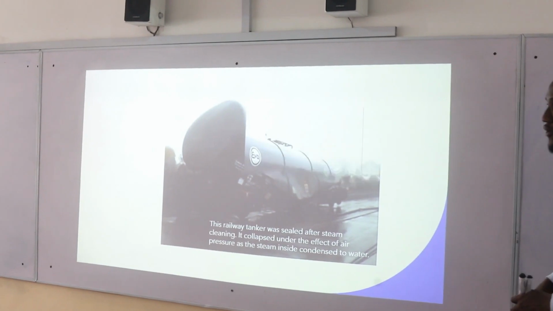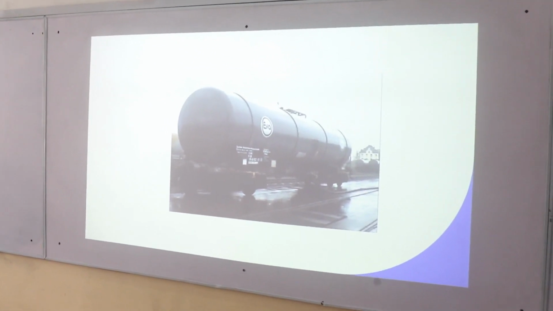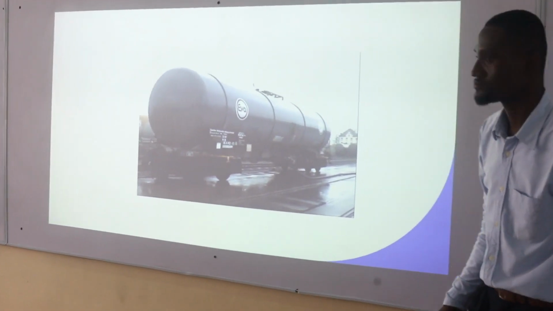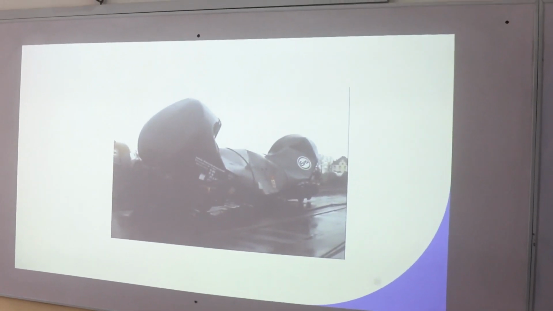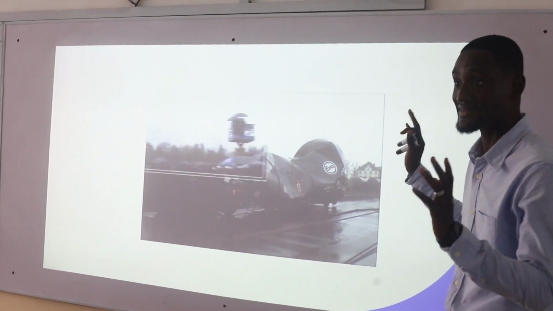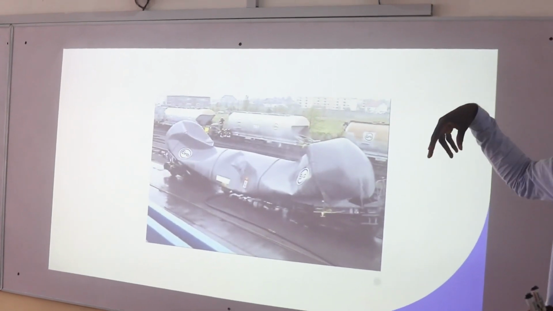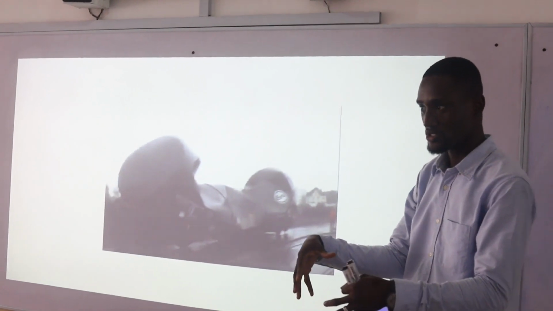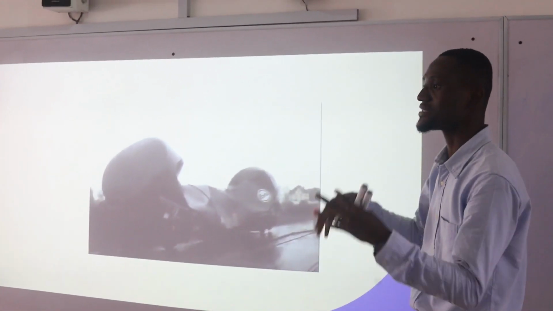So let's watch a quick video on how this happened. How many people know what happened? So the tank was just there. But because the pressure inside was smaller than the pressure outside, it caused it to what? Implode. So when atmospheric pressure causes you to cave inward, that's what you call implosion.